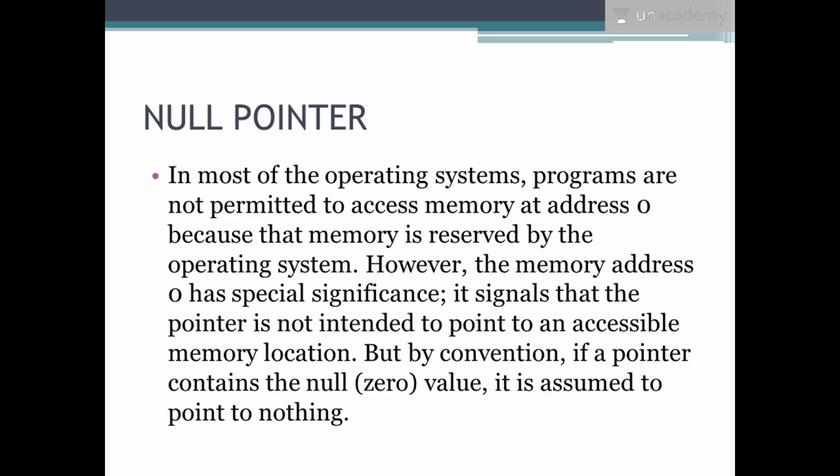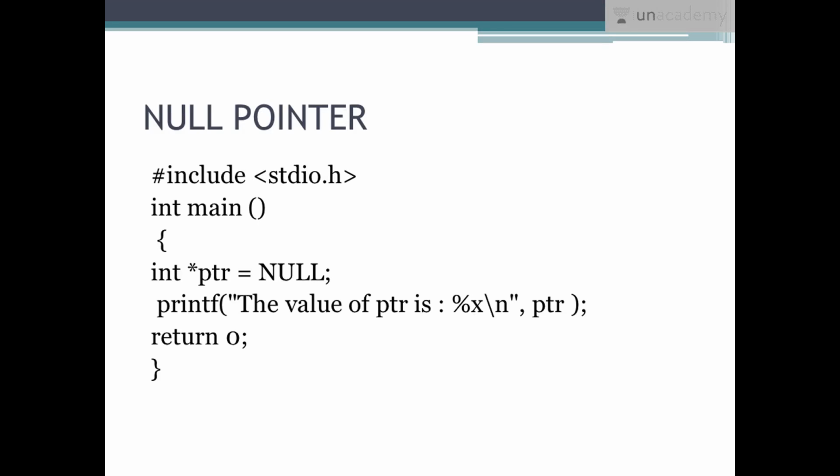But this null pointer is very special, as it has significance for 0 also, and it signals that the pointer is not intended to point to an accessible memory location. By convention, it is assumed to point to nothing and just leaves it. Instead of returning some array error, it just leaves it there. So that is the use of a null pointer. When the user has not given any particular address, we use this.